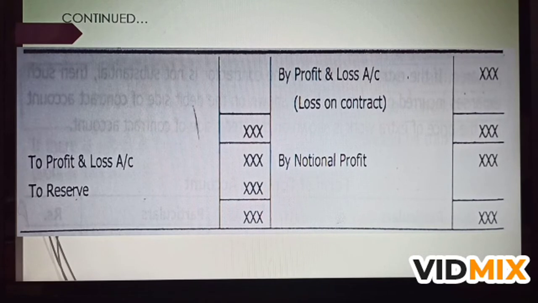Only a part of it is to be taken to the profit and loss account, and the remaining profit is to be kept as a reserve. So that we will learn while solving the problem.